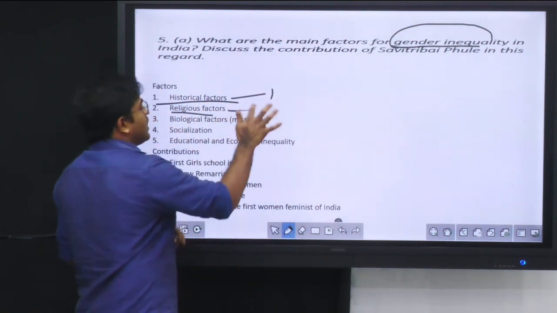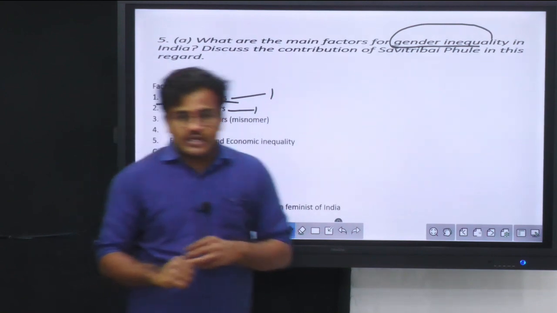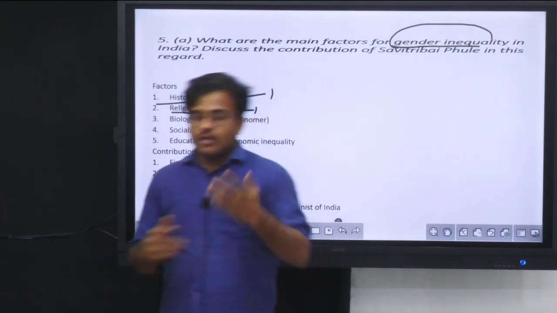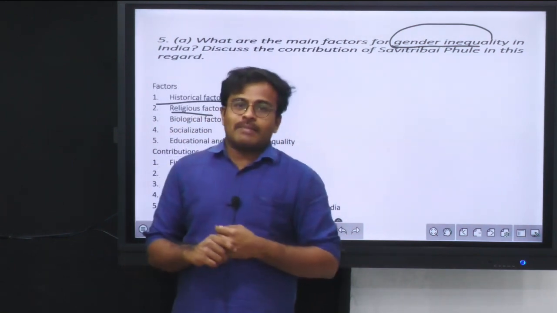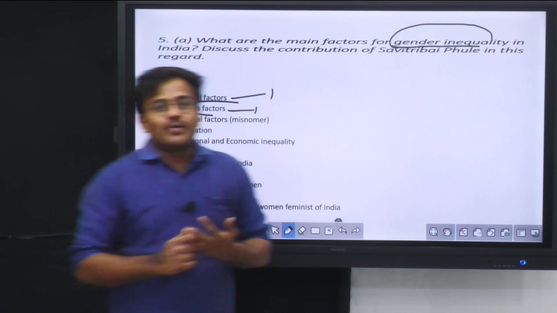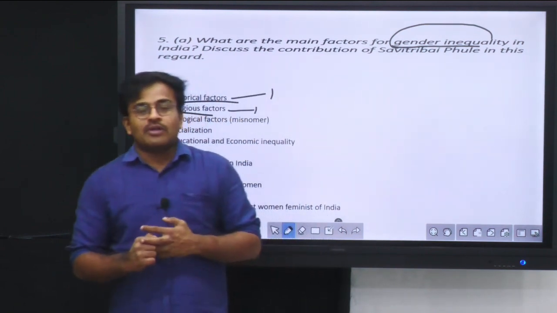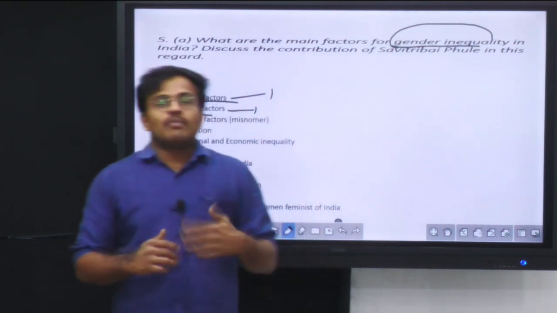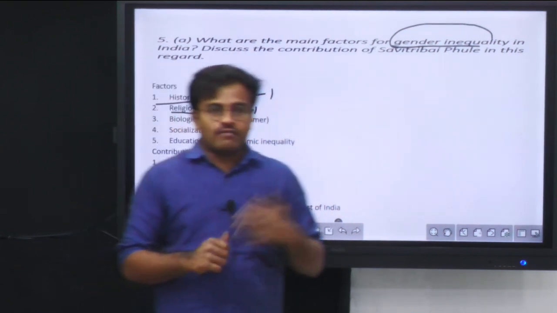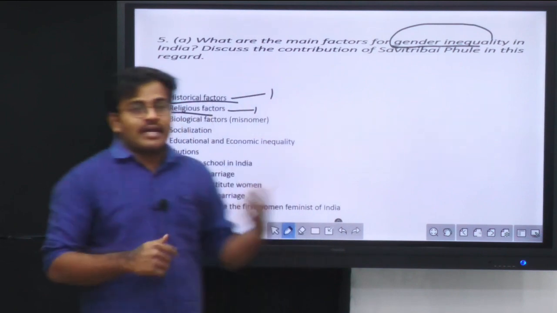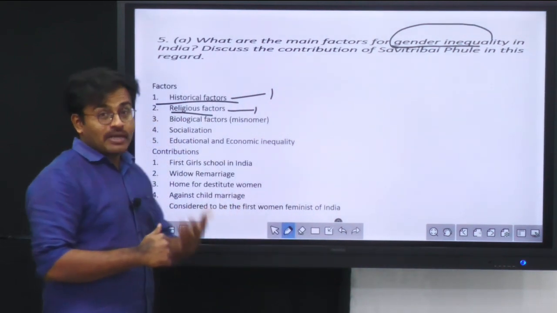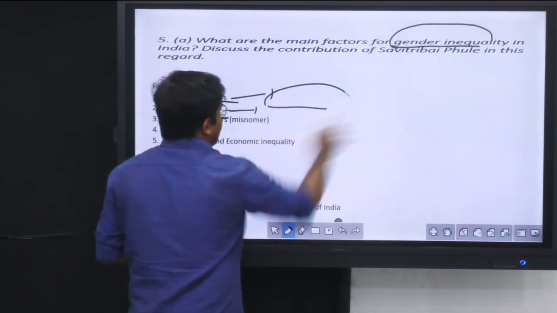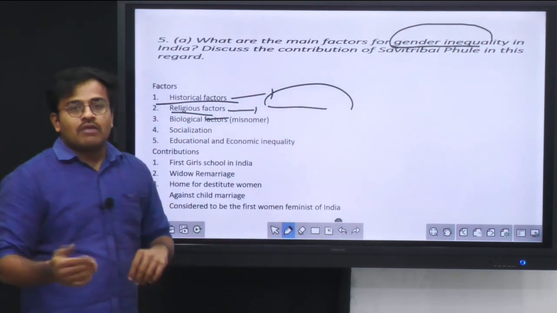Then after that, there are many religious factors too. Indian religious texts put women at a lower position. You can take the example of anything for that matter. But if you want to be a little radical, you can take the example of Ramayana, wherein Sita was given a very bad deal. Yes or no? Because it is all about the rights of Rama and the obligations which Sita had to face in her life. So you can write the example of Ramayana if you want to become too radical. Otherwise you can give that Indian Puranas also have discrimination against women. They promote sati, all of these things you can write.